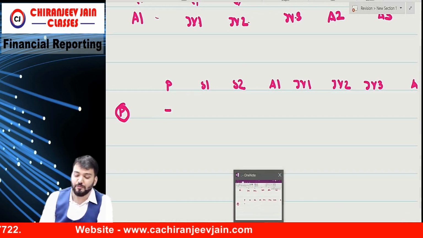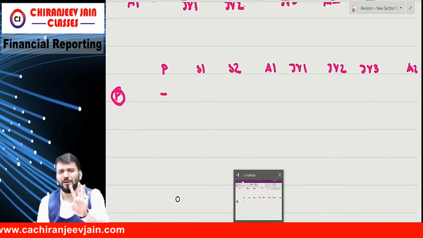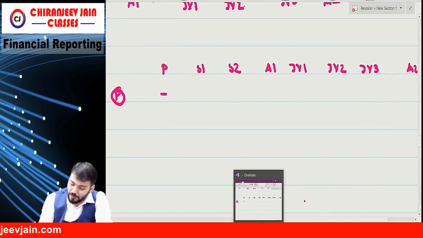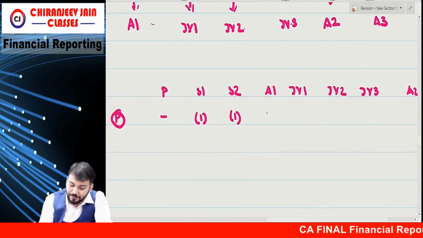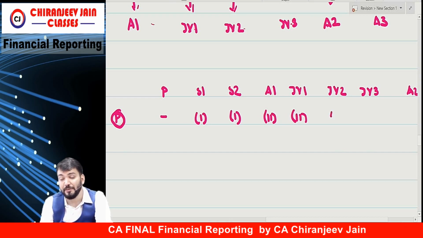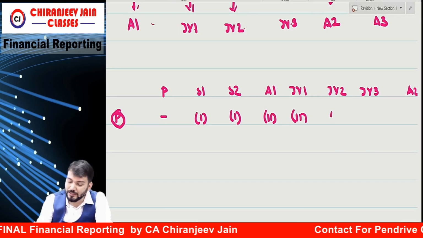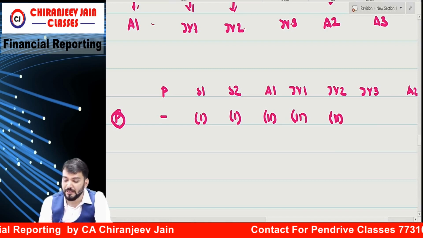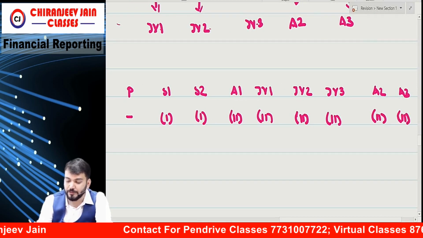Tell me, parent and S1, whether they are related, as per which para? Give me 1, 2. 9B is common. Parent and S1, 1. S2, 1. A1, 2. JV1, 2. JV2, 2. JV2 and P, whether they are related? Yes, as per para 2. JV3, 2. A2, 2. A3, 2.